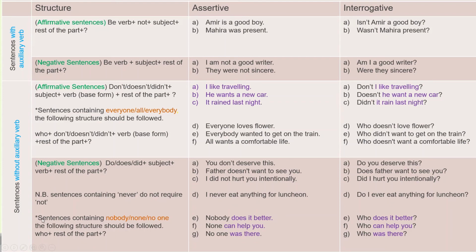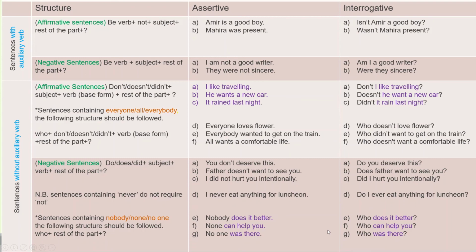Another important thing is sentences containing nobody, none, or no one. The following structure should be followed. Who plus the rest of the part. You see, some parts of these sentences are written using purple color so that you can compare with each other.